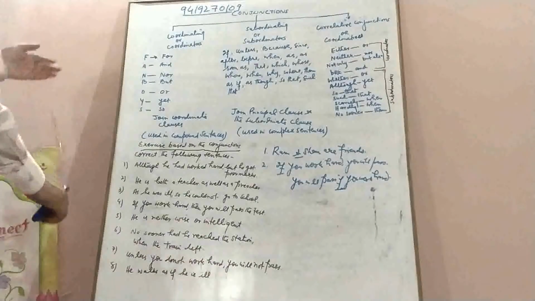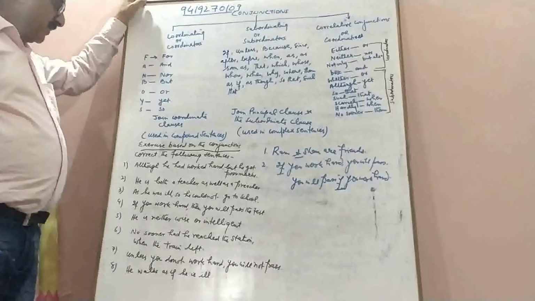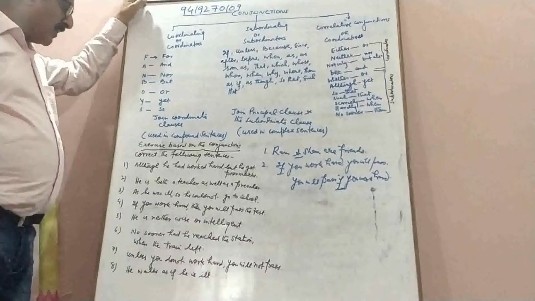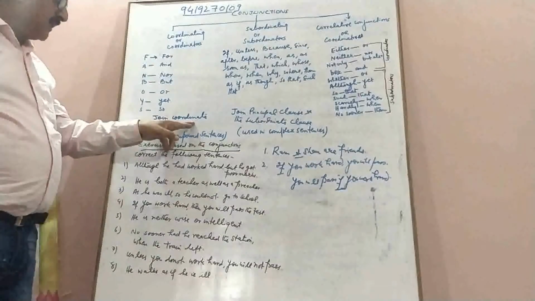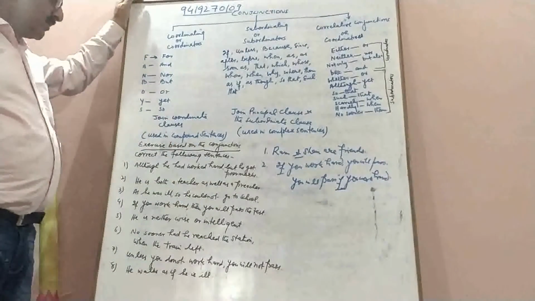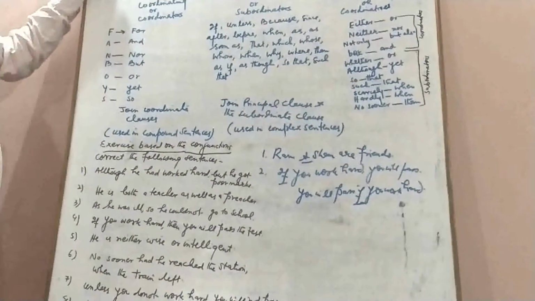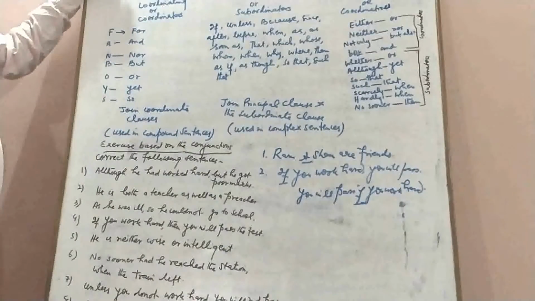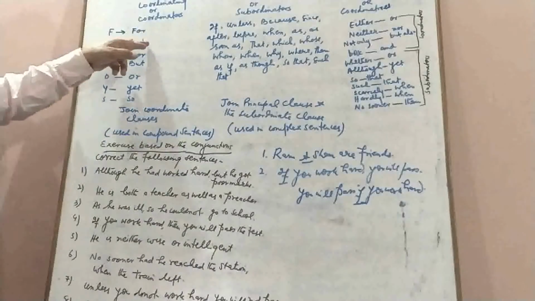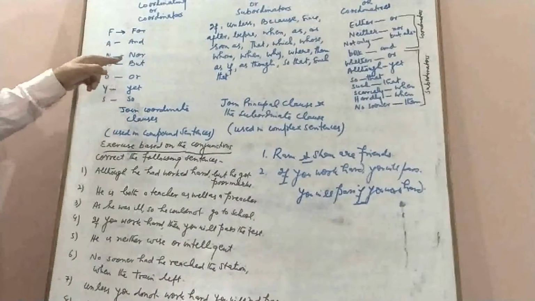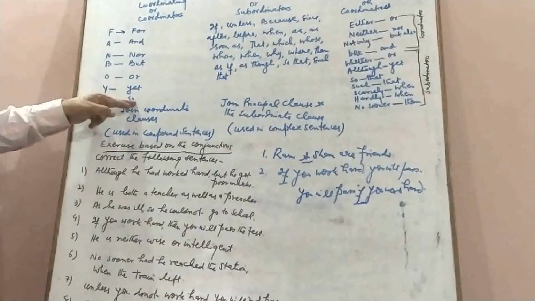Now, the coordinating conjunctions are those conjunctions which join two or more coordinate clauses. Coordinate clauses are those clauses which are equal in status. They are independent short clauses, and these clauses are joined by coordinating conjunctions, and coordinating conjunctions can be remembered by the acronym FANBOYS. F means for, A means and, N is nor, B is but, O stands for or, Y for yet, and S for so.